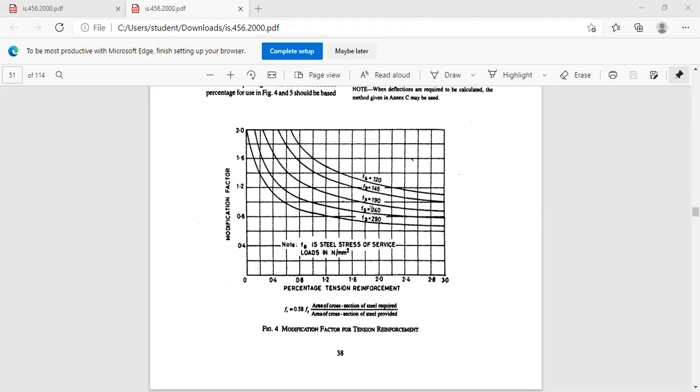And Fs, what was the value of Fs? Yes, Tanveer. What was Fs and the minimum percentage value? Yes, Mohit. Fs was 220.58 and the minimum percentage, how much was it? 1.093. See, 1.093 was your minimum percentage and Fs was 220 something.